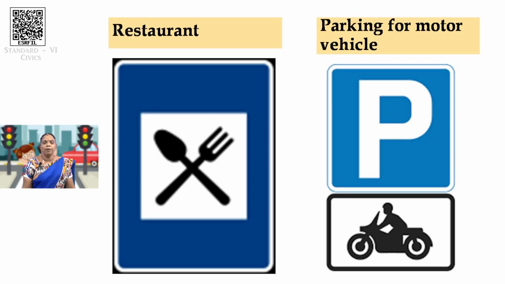Yeah, so now we are going to see the symbols that represent informatory. So, whenever you travel very long distances, moving from one district to another district, you may see this on the bypass roads. Okay, this will denote that a little bit far away you can find a restaurant. The next symbol, parking for motor vehicles. There are passengers who travel by two-wheelers, and they will find it tough to find places. So, on finding this symbol, what will they come to know? They will get the information that they have a place where they can park their vehicles.